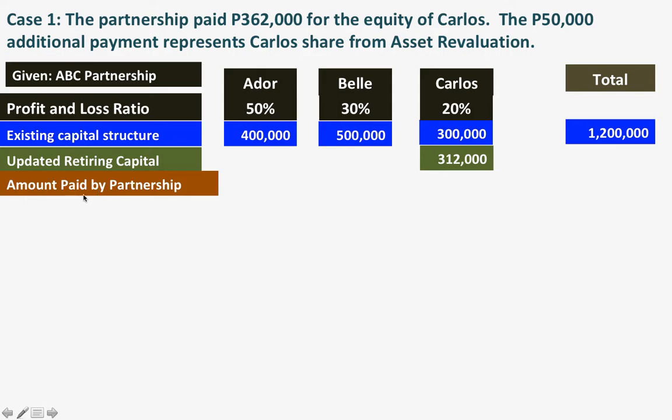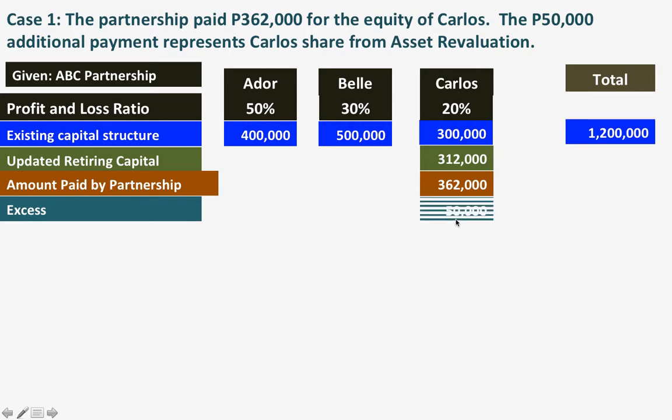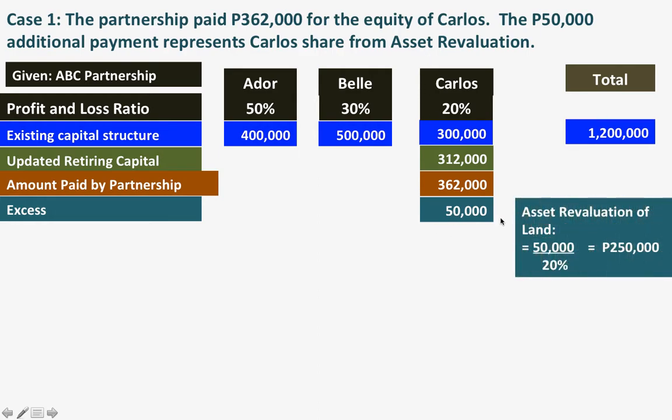With this, the amount paid by the partnership, we will assume that there was an additional 50,000, so the amount paid is 362,000. So there is an excess of 50,000. We will assume that this excess is from asset revaluation. So the asset revaluation, that is the 50,000, is the share of Carlos. The partnership gave his corresponding share, so we have to determine the 100% value of the asset revaluation.